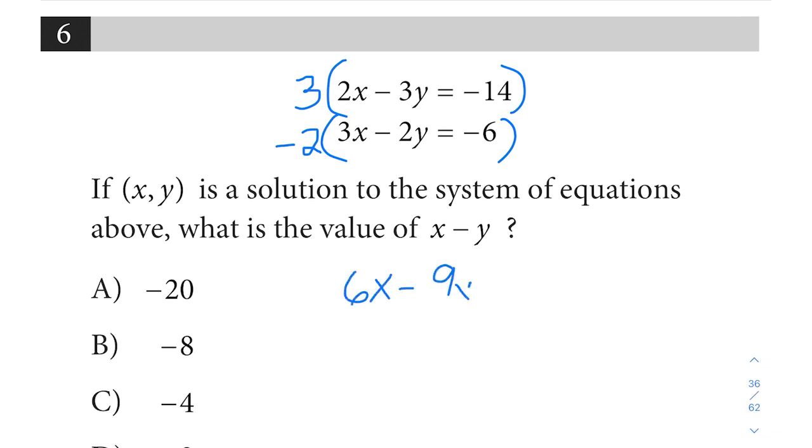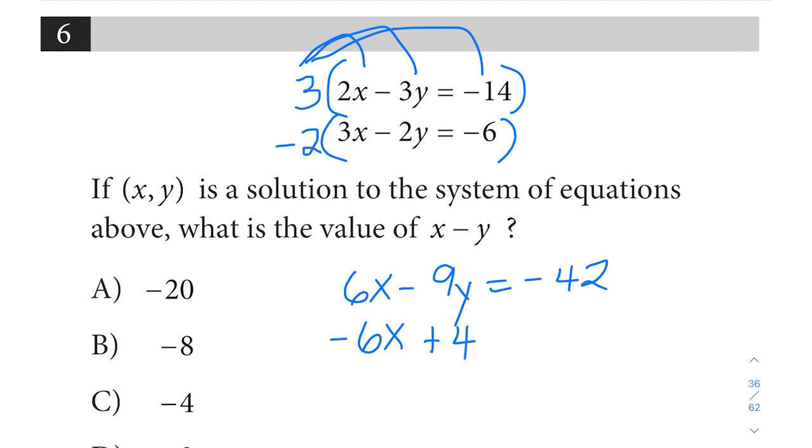minus 9y equals negative 42. For that top equation, remember, you do have to distribute to each term. Don't forget to multiply whatever that value is times the constant on the other side of the equal sign. That's oftentimes a step that students can overlook. And then for the second equation, we get negative 6x plus 4y equals 12. And now we combine these, the x's cancel.